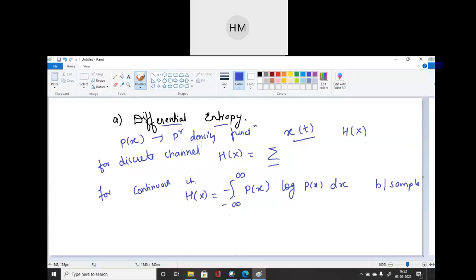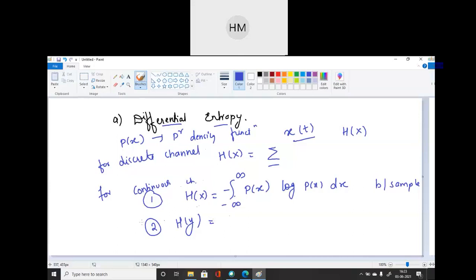No, it's in the next unit, I think. Differential. You can see the syllabus. So this is for continuous channel. First formula is this. This is for input entropy. Now you can write the equation for output entropy. Please write down the equation for output entropy. For continuous channel we are discussing.